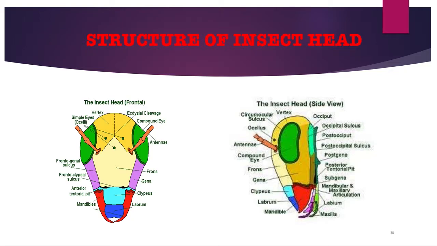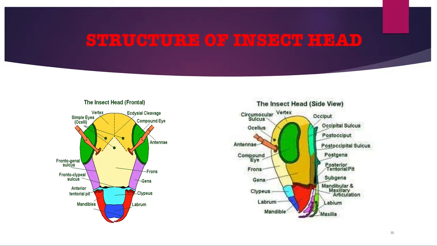Area below the compound eye is known as subocular area. The folding of cuticle that surrounds the compound eye is termed circumocular sulcus. It is usually more prominent towards frontal surface of head. Other folds are around the antennal base, termed circumantennal sulcus, and below the median ocellus, called subocellar sulcus.